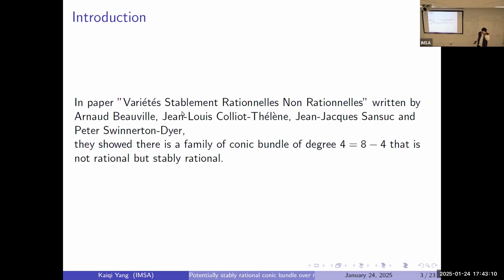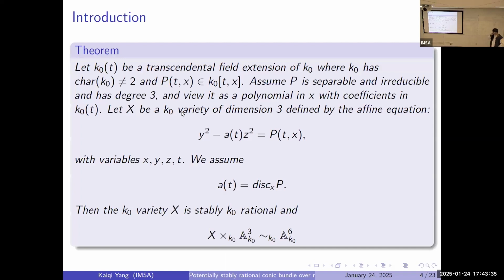Okay, so actually, this project is motivated by this famous example. Sorry, I don't speak French. Written by Beauville, Colliot-Thélène, Sansuc, and Swinnerton-Dyer. The very important theorem is that they show there's a family of conic bundles of degree 4 that is not rational but stably rational. And we have the theorem that K(t), the transcendental field extension of K0, where